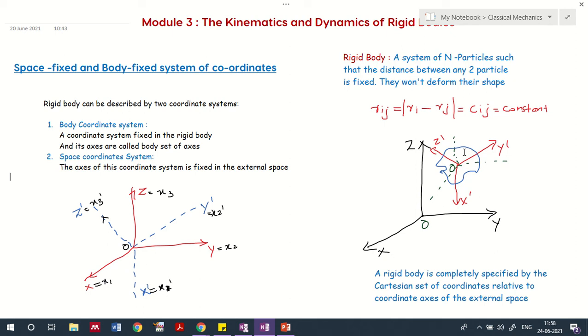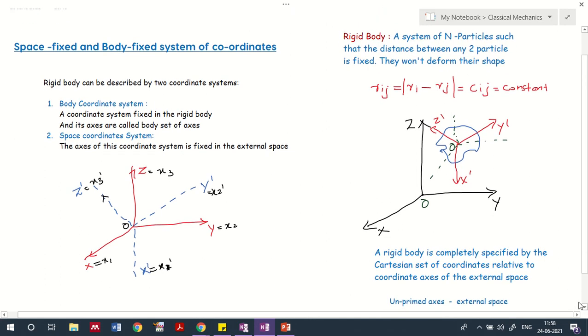Okay, similarly, in any consideration as an observer, you can treat these as the xyz axis, the space axis. Details about that I will share later. Before that, we can say that a rigid body is completely specified by the set of Cartesian coordinates relative to a coordinate axis of the external space. That is the main point I would like to make at this point.